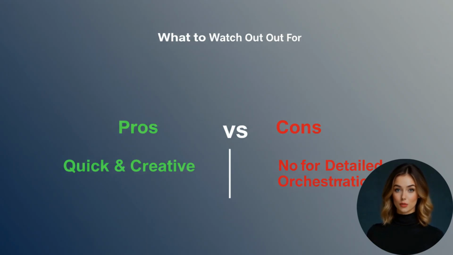Okay, let's be real. Mubert isn't perfect for composing emotional film scores or complex orchestral music. It's best at functional, vibe-setting tracks. And while the free tier is generous, commercial users will want to upgrade for better quality and fewer limits. Also, over long periods, some tracks might feel repetitive, so tweak your prompts to keep things fresh.